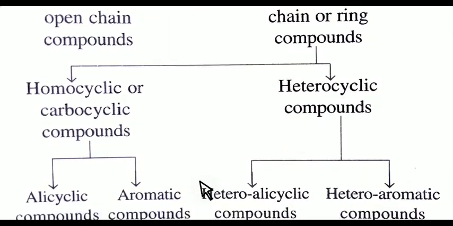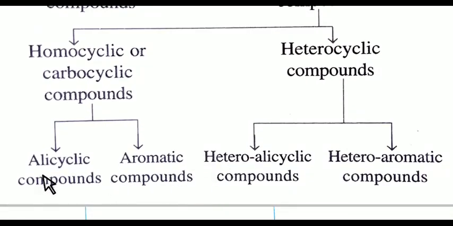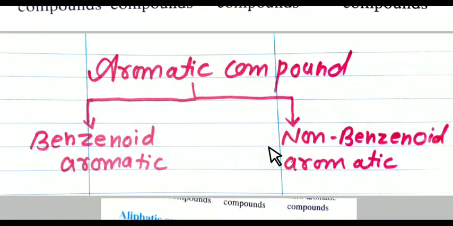Homocyclic compounds are again divided into alicyclic compounds or aromatic compounds. And heterocyclic compounds are again divided into heteroalicyclic compounds or heteroaromatic compounds. Aromatic compounds are again divided into benzenoid aromatic compounds or non-benzenoid aromatic compounds. So this is the classification of organic compounds.